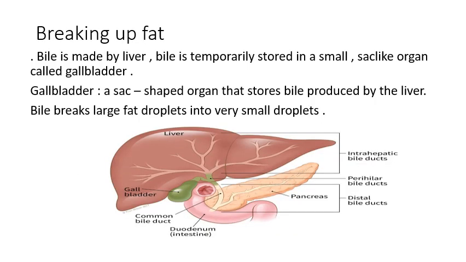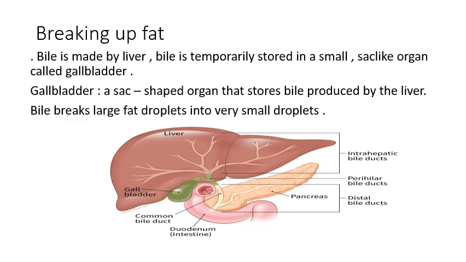We said bile is made by the liver, but bile is temporarily stored in a small sac-like organ called the gallbladder. The gallbladder stores bile, but bile is made by what? By the liver. What's the definition of the gallbladder? The gallbladder is a sac-shaped organ that stores bile produced by the liver. Bile breaks large fat droplets into very small droplets.